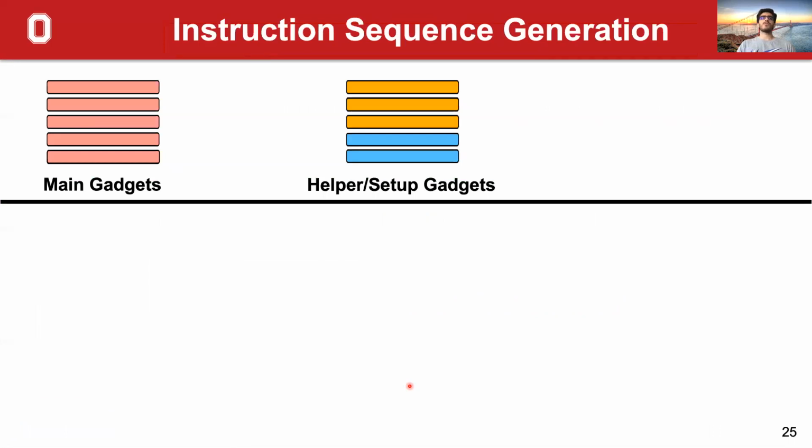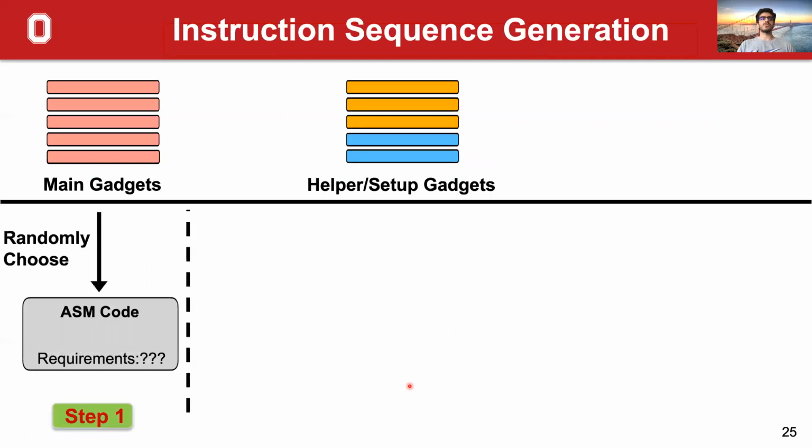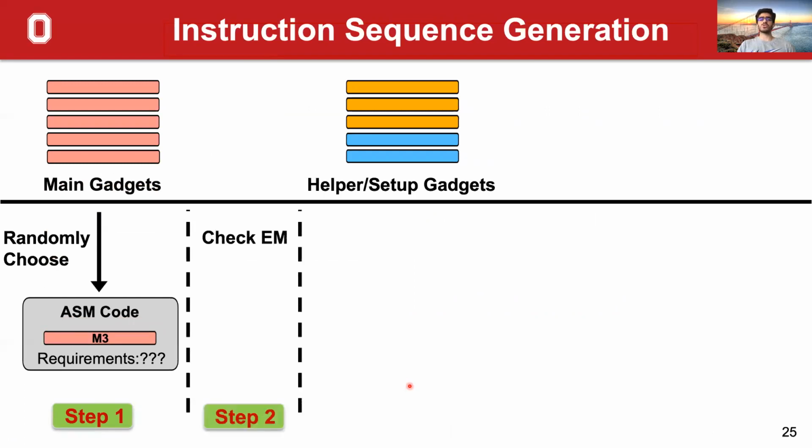Here we go through one full cycle of the instruction sequence generation. The first step is that the fuzzer randomly chooses one of the main gadgets from the pool of main gadgets. As I already mentioned, these gadgets come with requirements for better execution. So in the next step, the fuzzer checks the execution model to see whether these requirements are fulfilled by the execution of previous instructions or not.